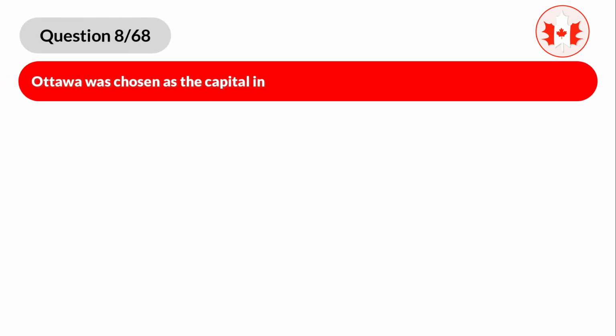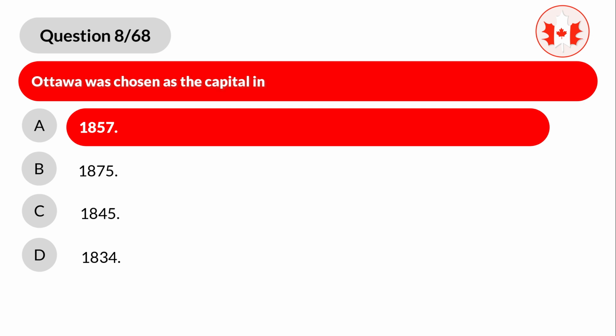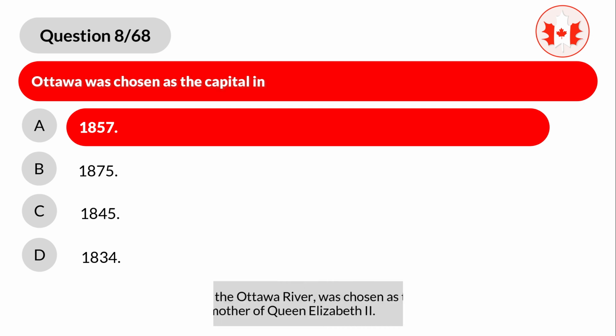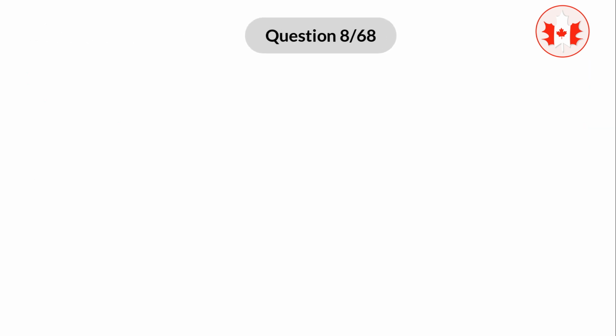Question 8. Ottawa was chosen as the capital in A. 1857. B. 1875. C. 1845. D. 1834. Correct answer is A. 1857. Explanation. Ottawa, located on the Ottawa River, was chosen as the capital in 1857 by Queen Victoria, the great-great-grandmother of Queen Elizabeth II.